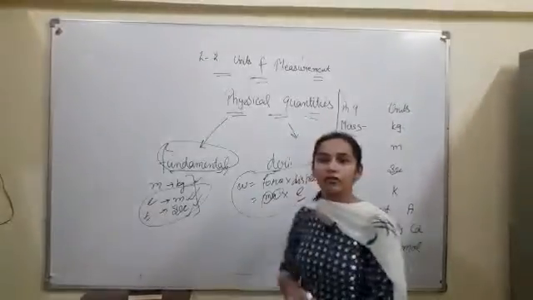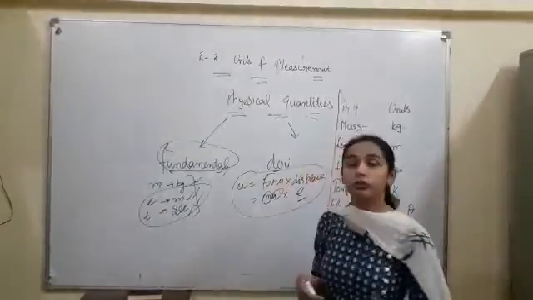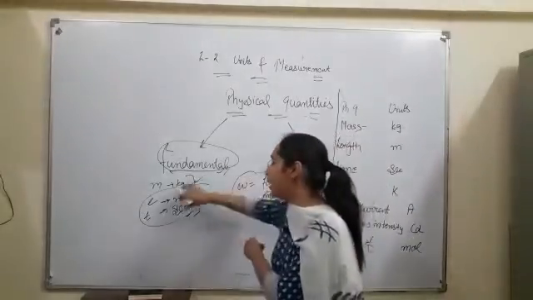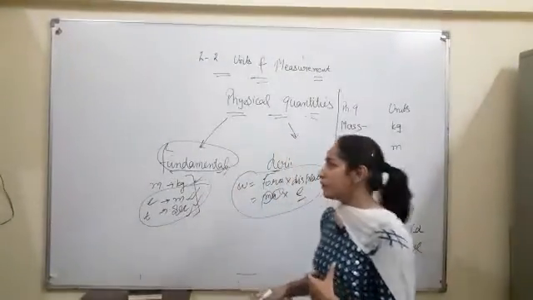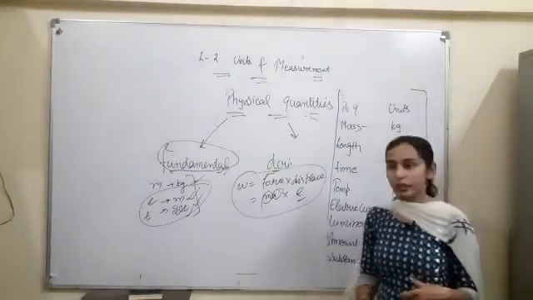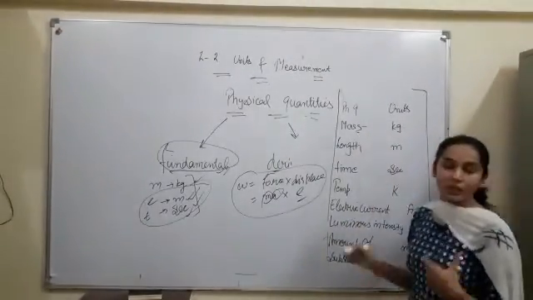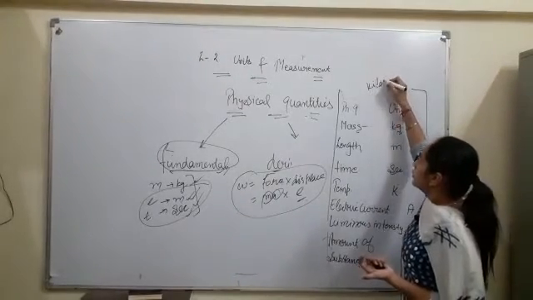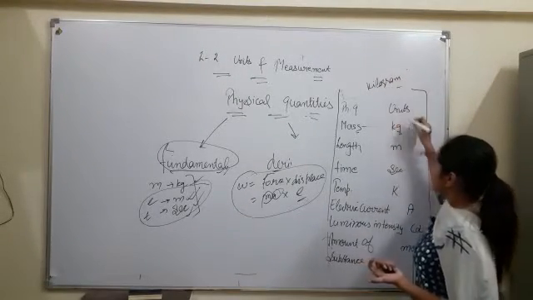But in the case of derived quantities, we can't say this because they are derived with the help of these quantities. For example, I have these fundamental quantities along with their units. As we know, the unit for mass is kilogram and we write it as kg.